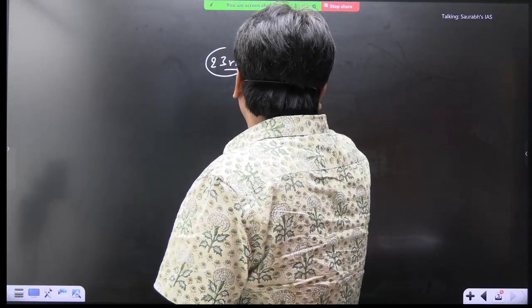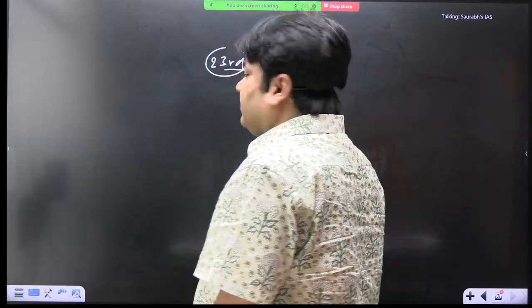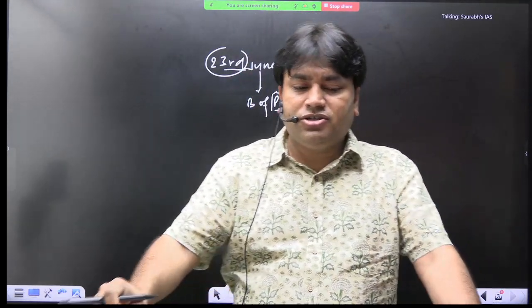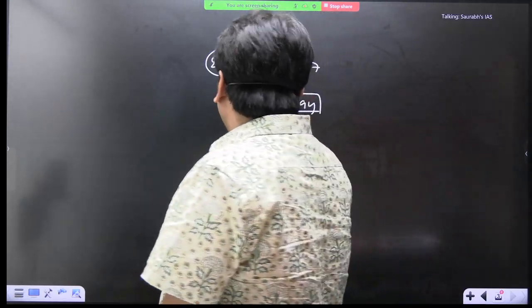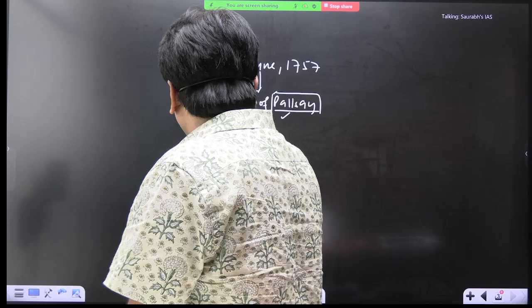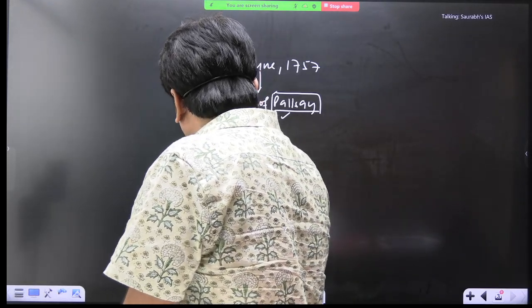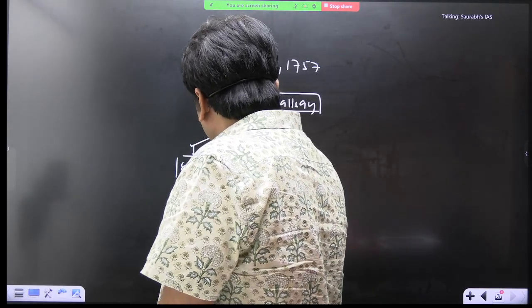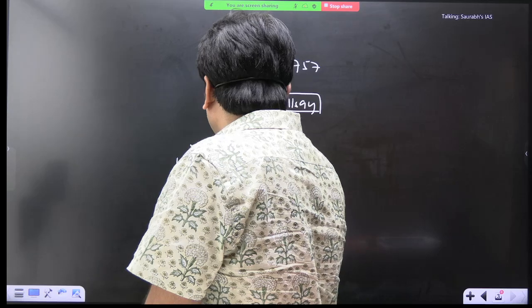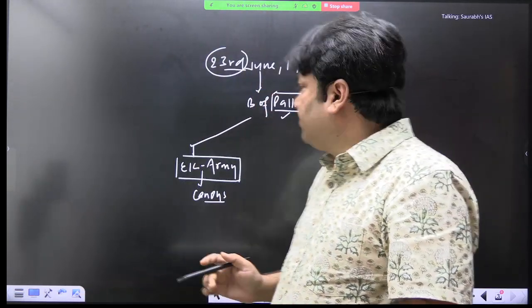And here Plassey is a village. Plassey is the name of a village in the Murshidabad region of Bengal. That's why this battle is called the Battle of Plassey. So the battle will be fought. Now what will happen in this battle? On one side there is the EIC army. The size of the EIC army was small. EIC also used cannons here.